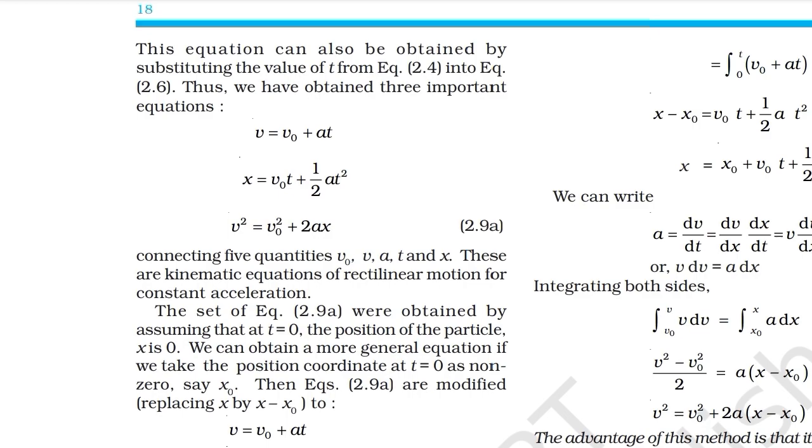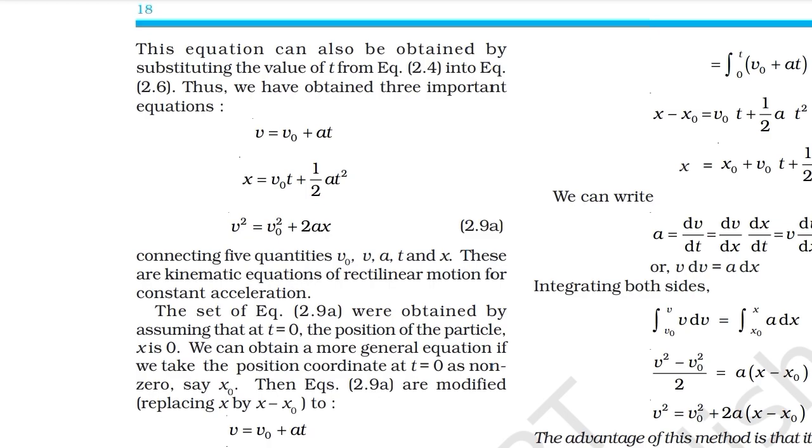Thus we have v is equal to v0 plus at, x is equal to v0 t plus half at square, v square is equal to v0 square plus 2ax. Connecting 5 quantities v0, v, a, t and x, these are kinematic equations of rectilinear motion for constant acceleration.